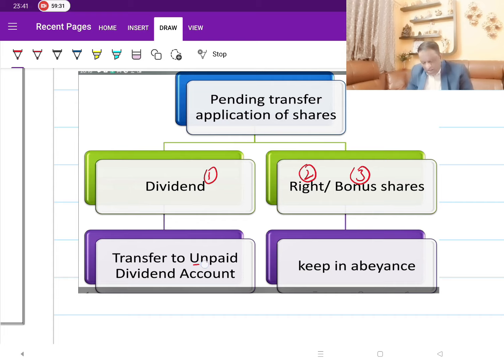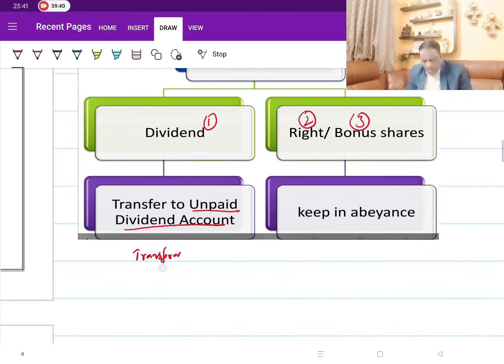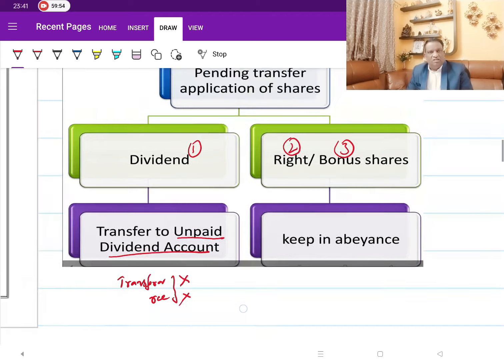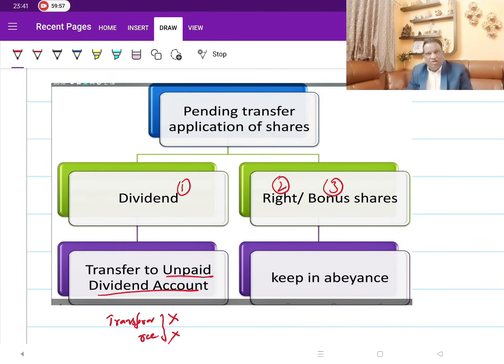account. So see how we have to look at it: are they paying to the transferor or are they paying to the transferee? They don't pay to both of them. They are not paying to the transferor, they are not even paying to the transferee. They are transferring to this unpaid dividend account. Then as the court cases or investigation or whatever it is completes, now they know who is the genuine shareholder, then money will automatically be transferred. Till then, it will be kept in this unpaid dividend account.